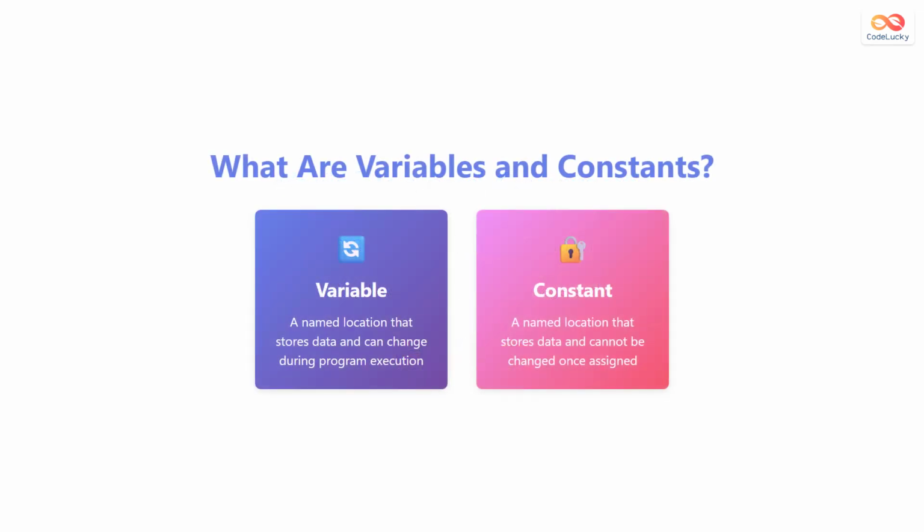A variable is a named location in memory that stores data. The key characteristic of a variable is that its value can change during program execution. You can assign a new value to a variable as many times as you need. On the other hand, a constant is also a named location that stores data, but once you assign a value to it, that value cannot be changed. Constants are immutable, meaning they stay the same throughout the entire program execution.